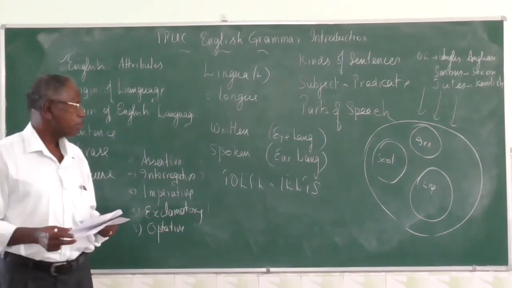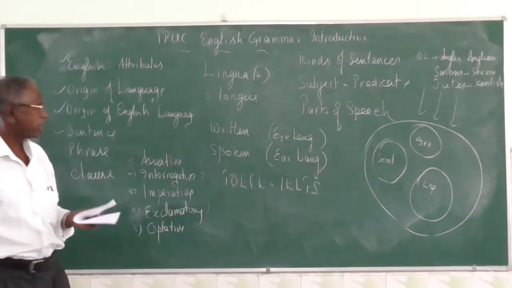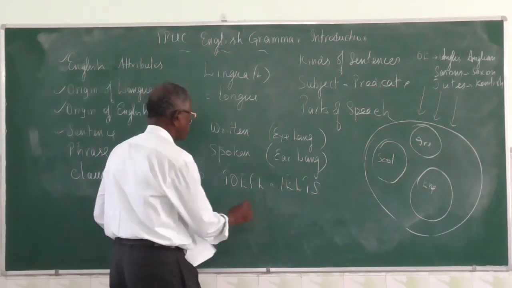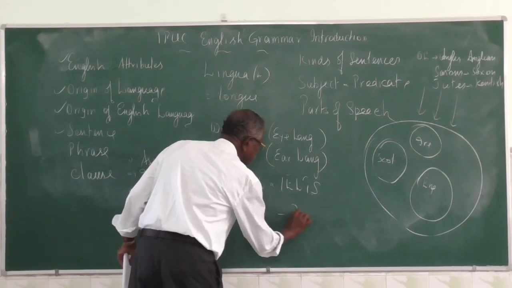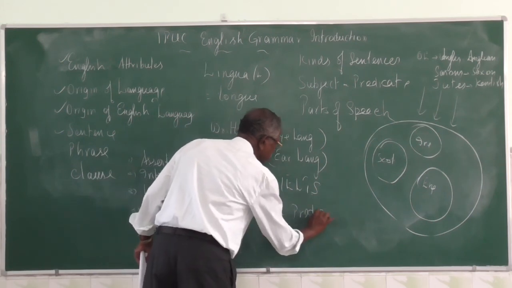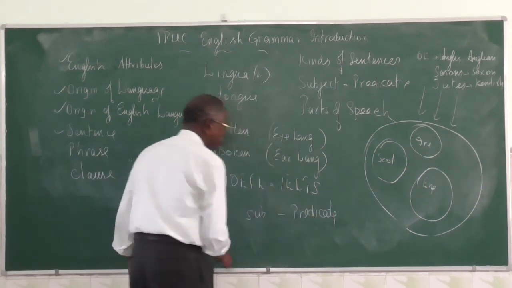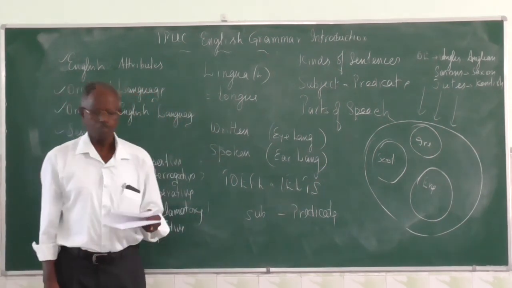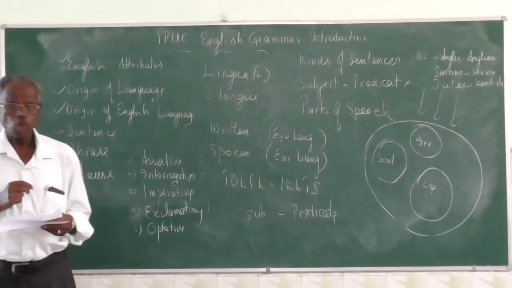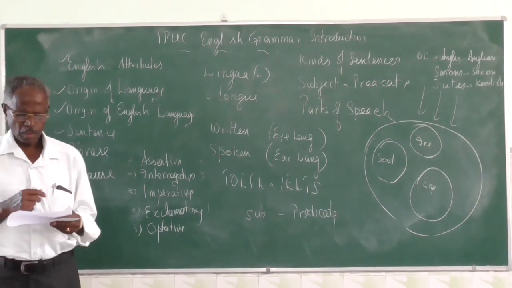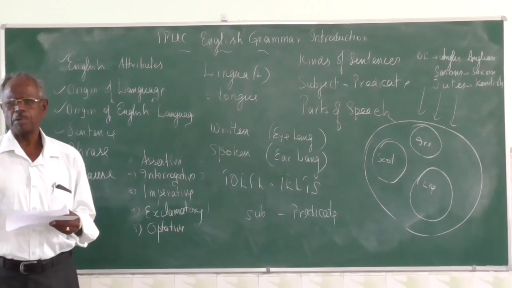Now, let us come to the parts of a sentence. How a sentence can be divided. Any sentence can be divided into subject and predicate. See, subject usually comes in the beginning, and sometimes it may come at the end also.